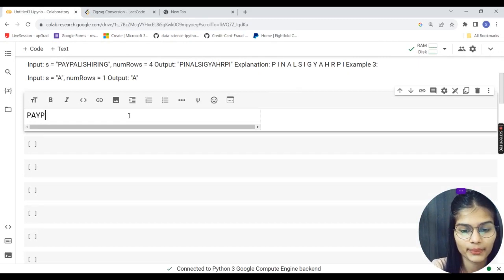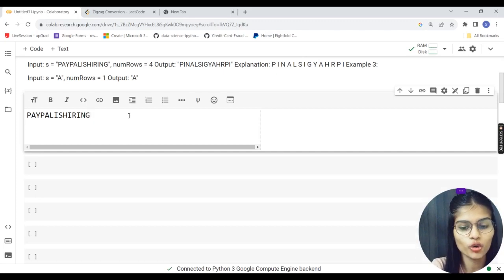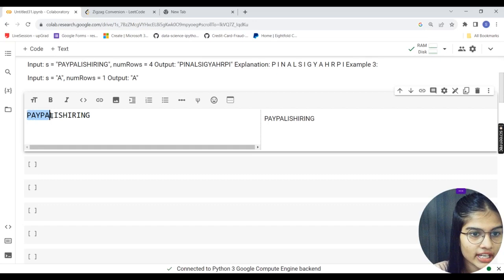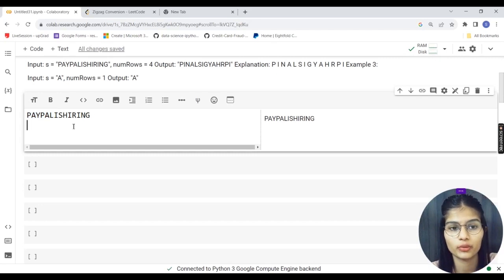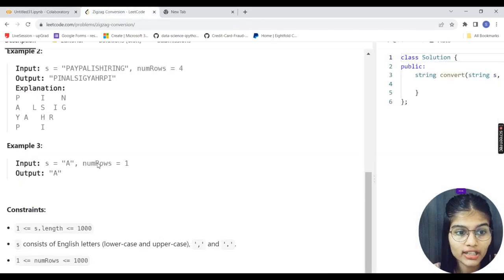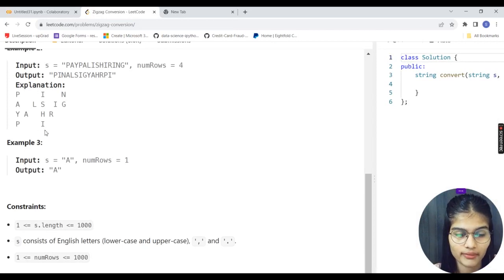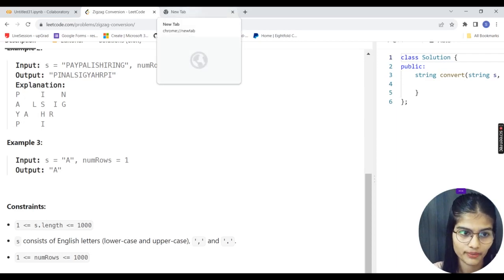So let's say "PayPal is hiring", okay, is hiring, right? That is what I want to do. So I have to convert it into 3. So how many characters am I having? I am having 1, 2, 3, 4, 5, 6, okay, 7, 8, 9, 10, 11, 12, 13, 14. I have 14. So I will need to convert it into 3 different portions, right? And that too in this zigzag manner, right? In this zigzag manner, I want to convert those, fine.